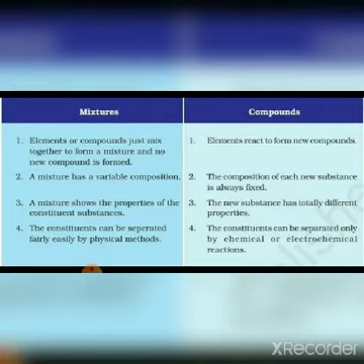Any physical methods can be used to separate the constituents present in a mixture. Whereas in the case of a compound, the constituents cannot be separated by physical methods. Either chemical or electrochemical methods should be used to separate the components present in a compound.